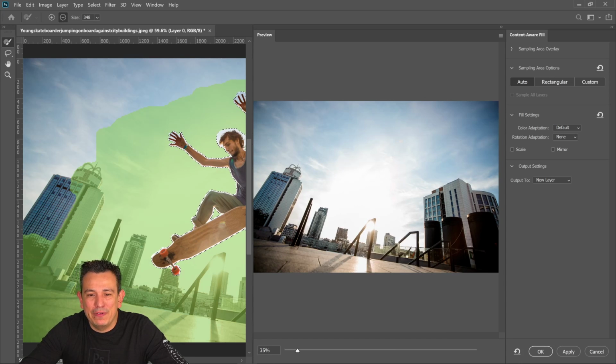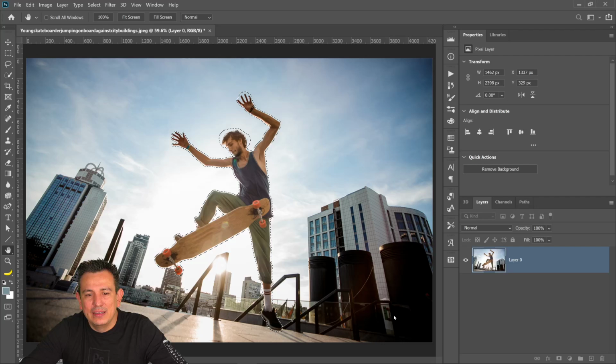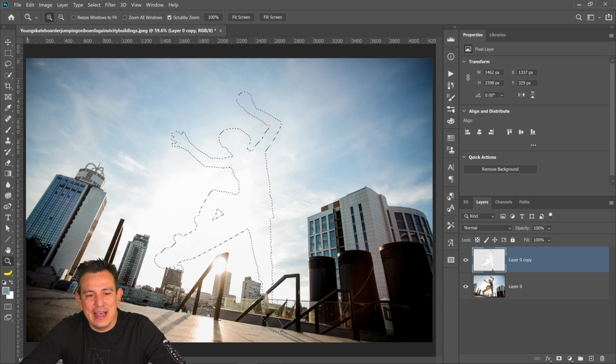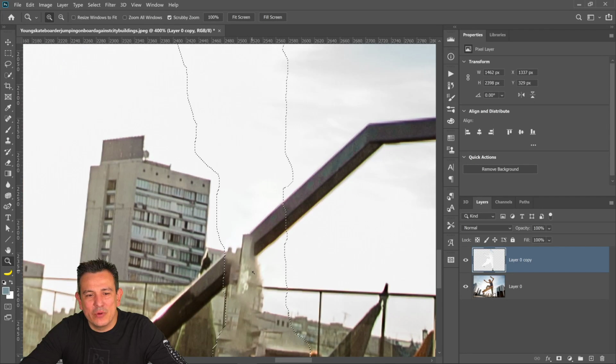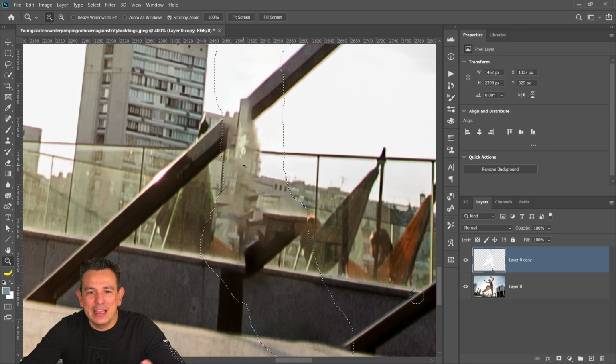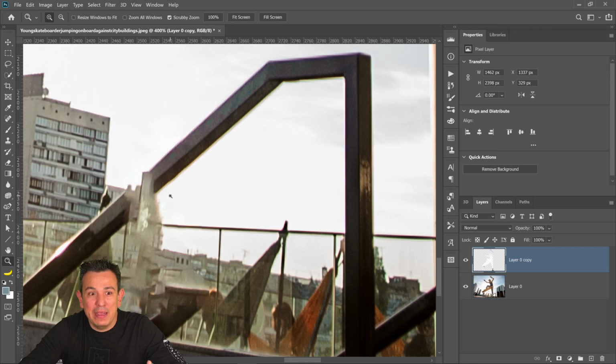And it's not perfect. If you zoom in, like right here, you'll notice that it's not perfect. In this image, it doesn't matter because I want to keep that part anyway. That's where his foot is. But if you are working on a photo where it did matter, then no problem. What you can do at this point is select the Clone Stamp tool, hold Alt on Windows, Option on the Mac, and click to set a sample source, and then you can paint.